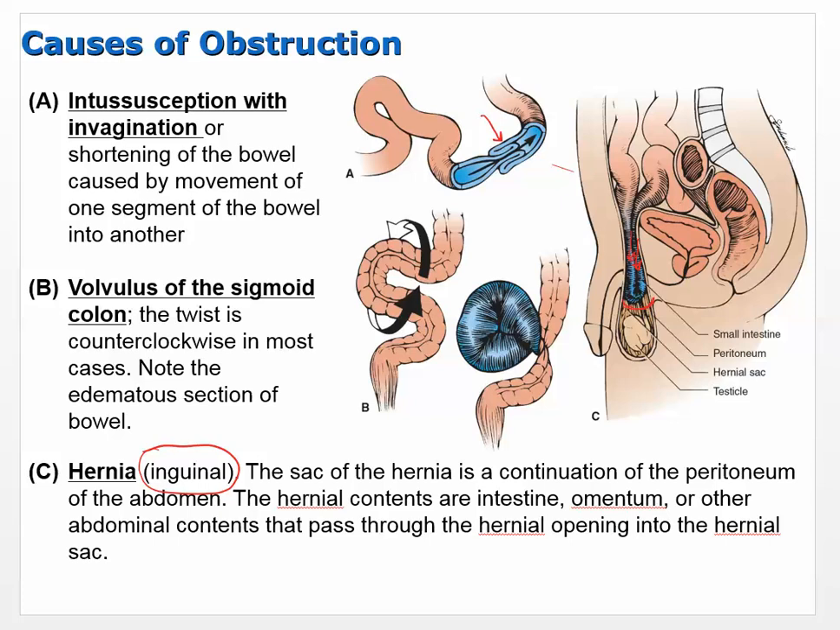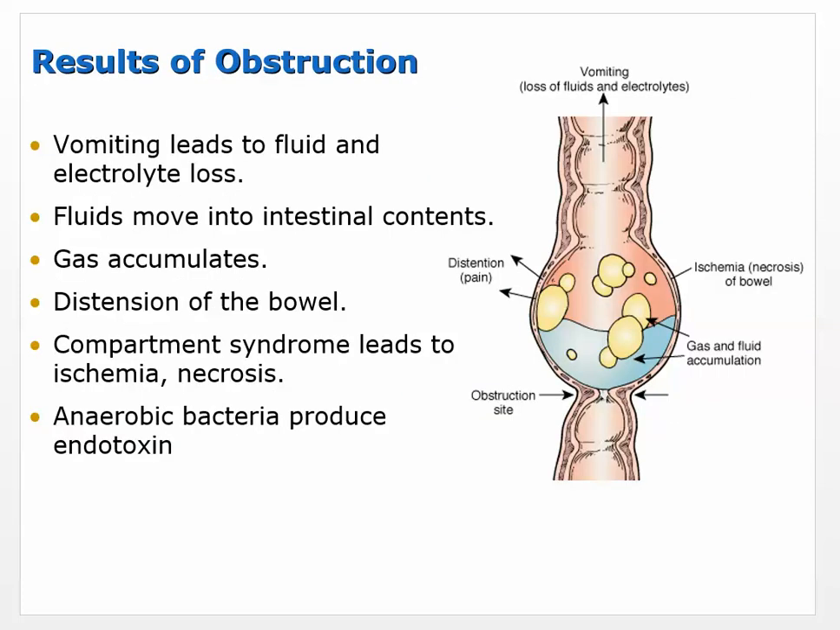Okay, so that's a hernia. So the results of obstruction. Well, we can probably figure out some of these. Vomiting leads to fluid and electrolyte loss. Well, if it can't go through, then it's going to have to go back out the other way to clear it somehow. Fluids move into intestinal contents, so that you can see this gas and fluid accumulation that might take place. So here's our obstruction right here.